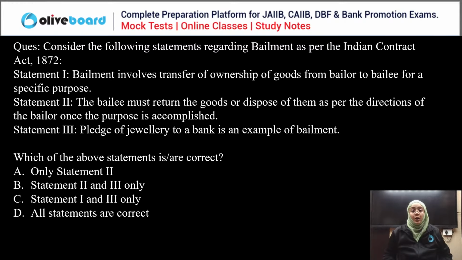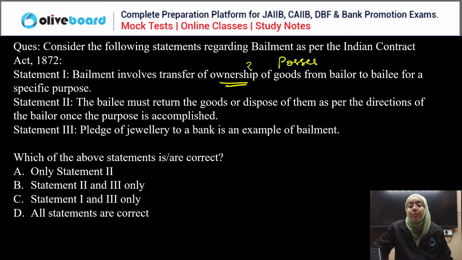Okay. So first, bailment involves transfer of ownership of the goods from bailor to bailee. Bailment doesn't involve transfer of ownership, it only involves the transfer of possession. You are just transferring the possession, not the ownership.